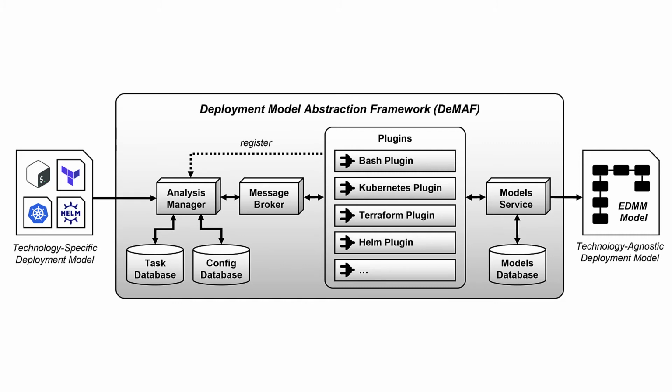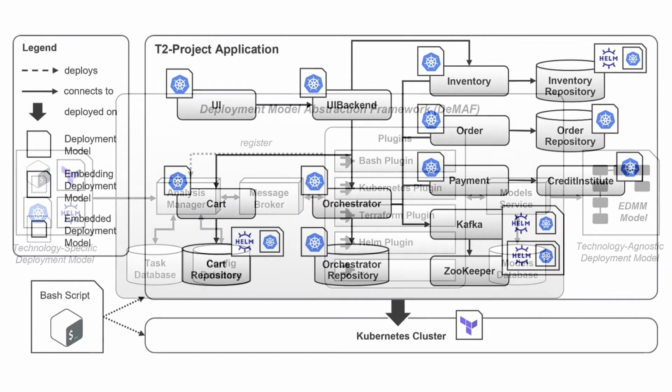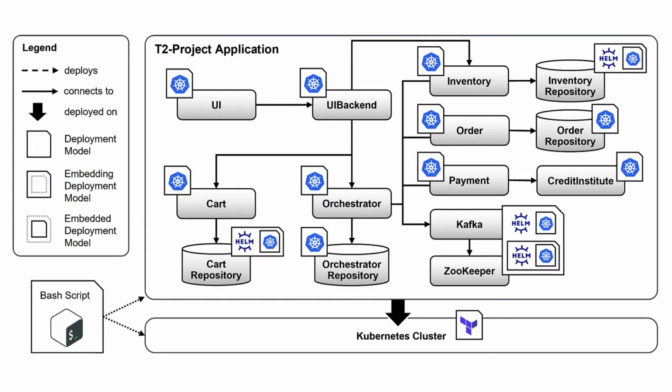We would like to demonstrate the tool with the help of a deployment model that deploys an application called the T2 project, which is based on a microservice reference architecture. It comprises several microservices and databases that provide an e-commerce webshop for selling and buying tea. It uses 4 deployment technologies to deploy the application on a Kubernetes cluster that you can see on the bottom.